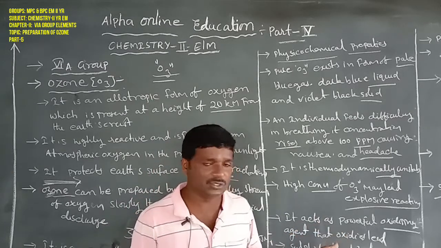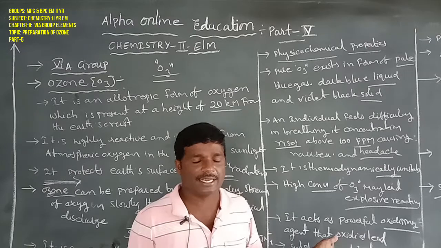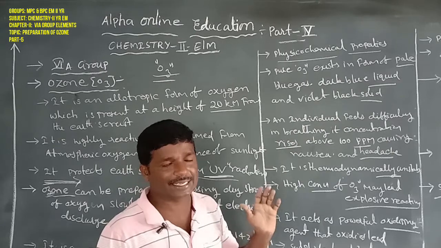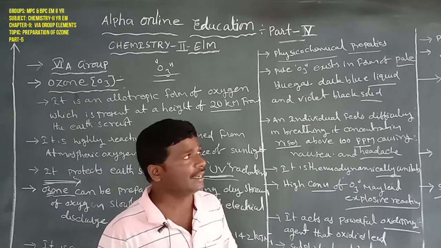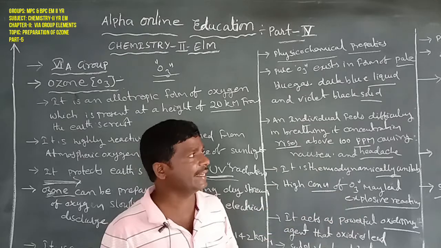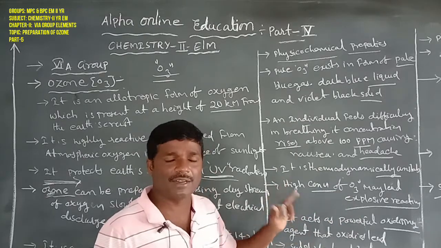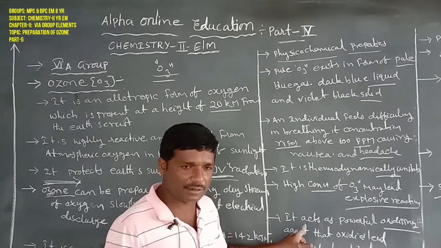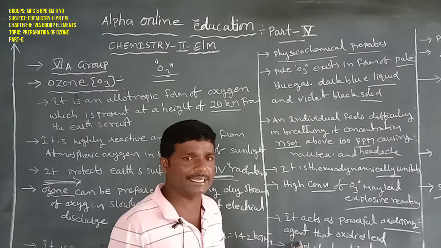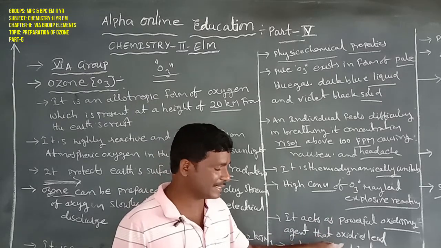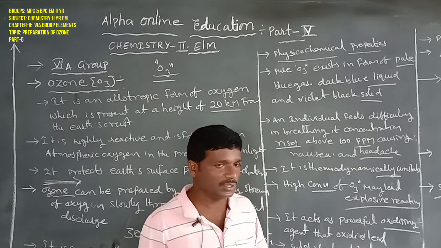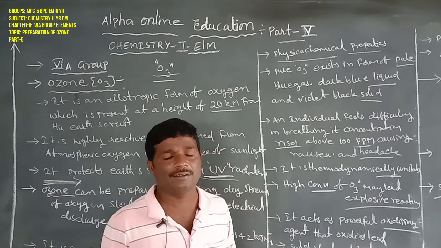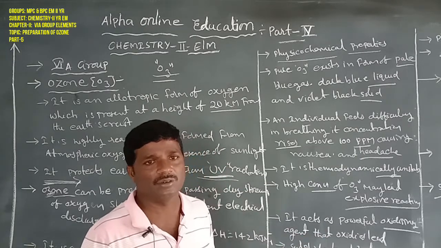It oxidizes, for example, lead sulfide to lead sulfate and iodide ion to iodine. That is the powerful oxidation reaction of ozone. So ozone acts as a powerful oxidizing agent that oxidizes lead sulfide to lead sulfate and iodide ion to iodine.